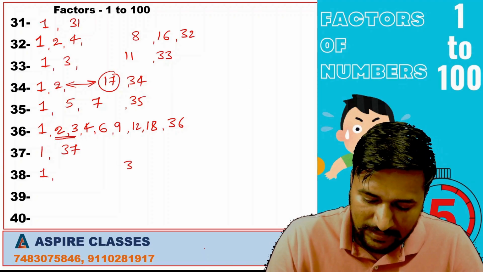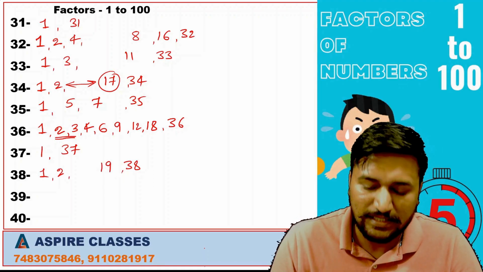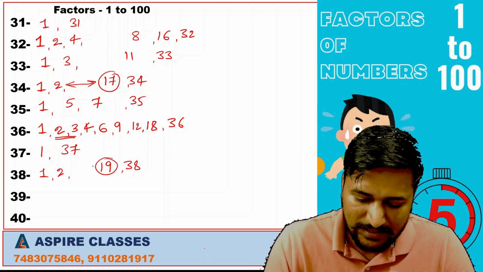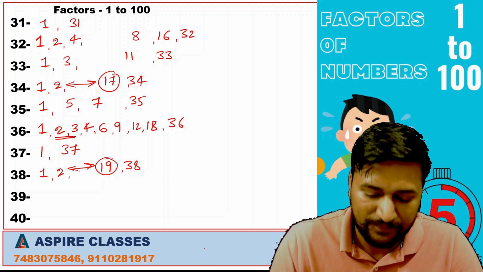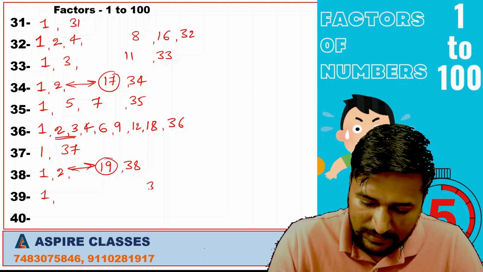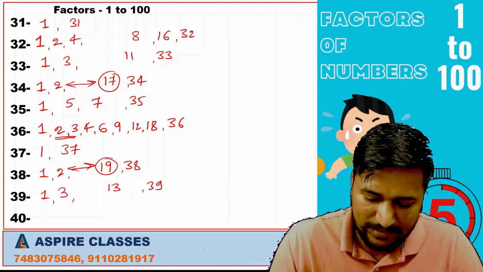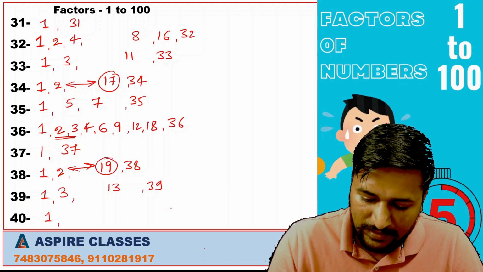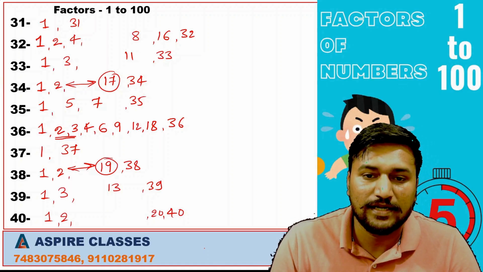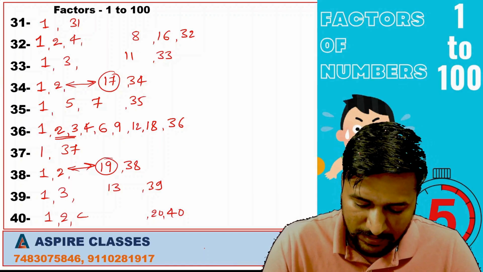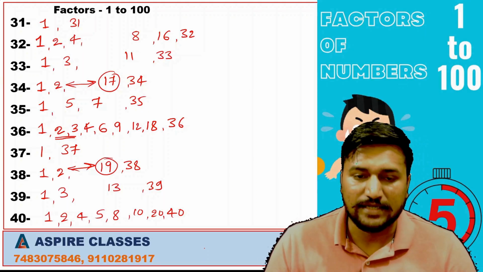1, 37. 1, 38. It is divisible by 2. 2 19s are 38. See here, 19 is a prime number. That's why there are no factors between 2 and 19. 1, 39, 3, 13. 1, 40, 2 20s are 40. It is divisible by 4. 4 10s are, 5 8s are.